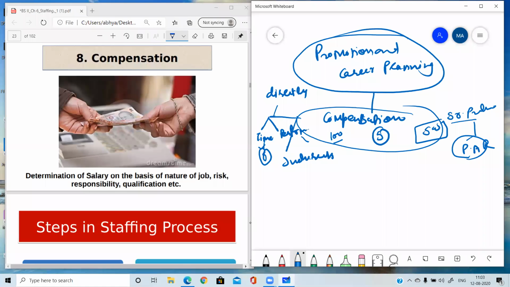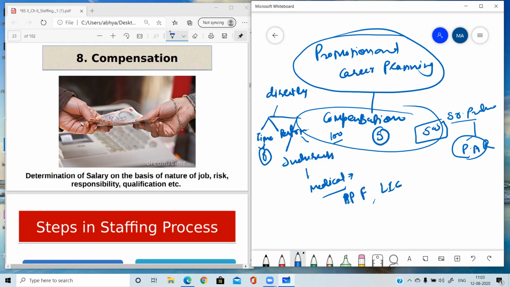Indirect means which are not given directly to the employees, they are given indirectly. Medical insurance, most of the companies have medical insurance for their staff. In that case, that payment is not given directly to the employees. The insurance amount is given to the insurance company directly on behalf of the employees. Other things we can see like PF, Provident Fund. Companies are contributing to the Provident Fund, and to the LIC scheme of the company. So these are known as indirect payments.